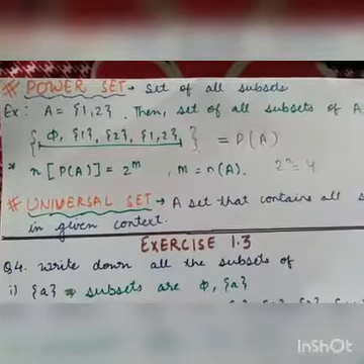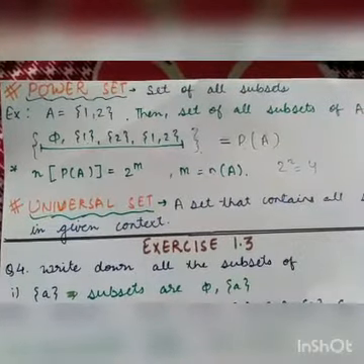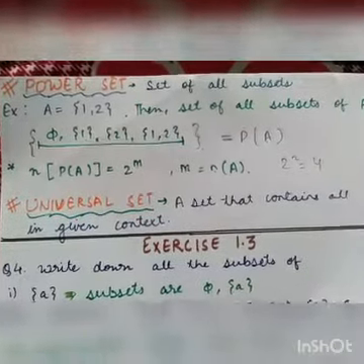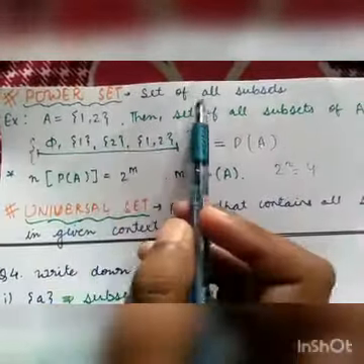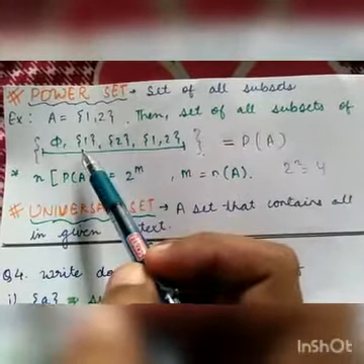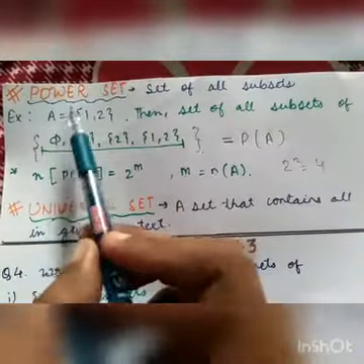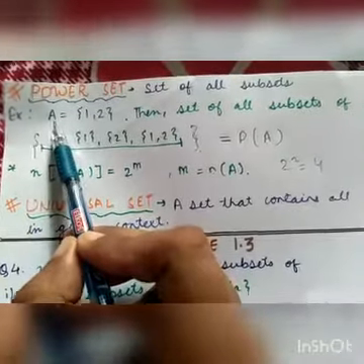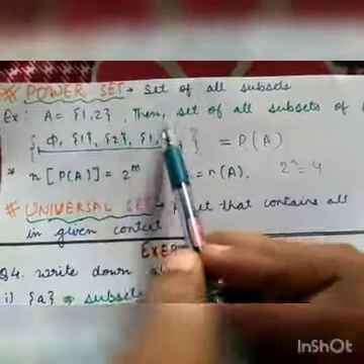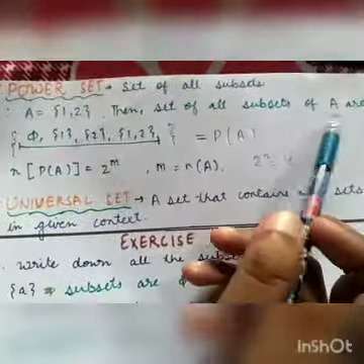First of all, we will start with the definition of power set, because some of you have asked for its revision. So, power set is the set of all subsets of a given set. In order to understand power set properly, let us consider an example. Let us consider a set A which has only two elements, 1 and 2. Then, the set of all subsets of A are